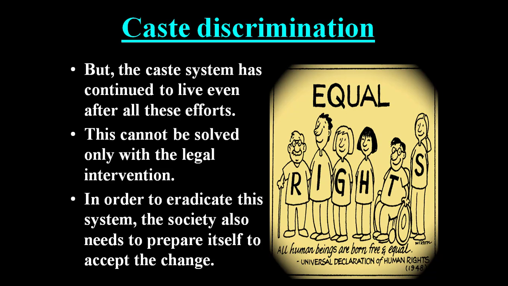This cannot be solved only with legal intervention. In order to eradicate the system, society also needs to prepare itself to accept the change. Public awareness must be increased among human beings. Then only can we remove caste discrimination.